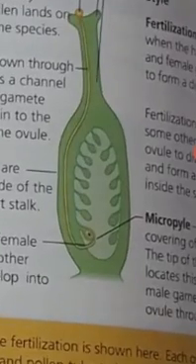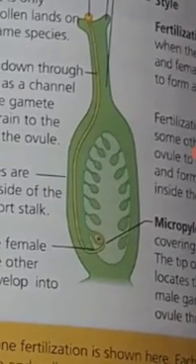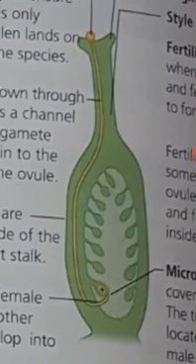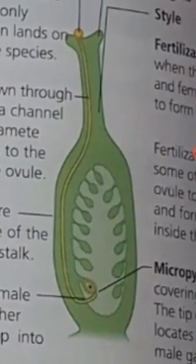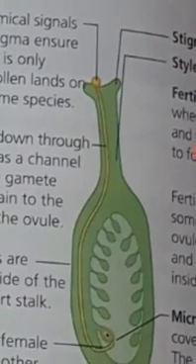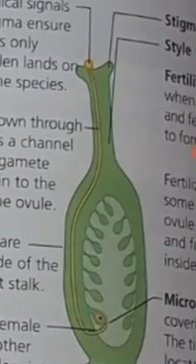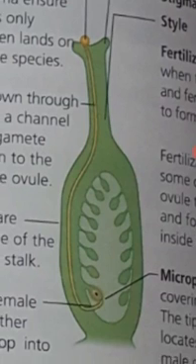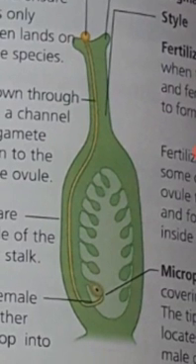Now, one more important thing: the fusion of the pollen with the ovule has to happen with all the ovules, and for each of the ovules a different pollen has to go inside. For example, they have given you one example, where one pollen lands, a pollen tube forms, and the pollen travels through the pollen tube and goes inside the ovule, right? So they have shown you only the fertilization of only one ovule, right?